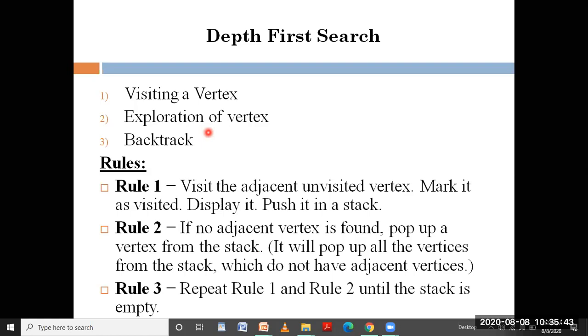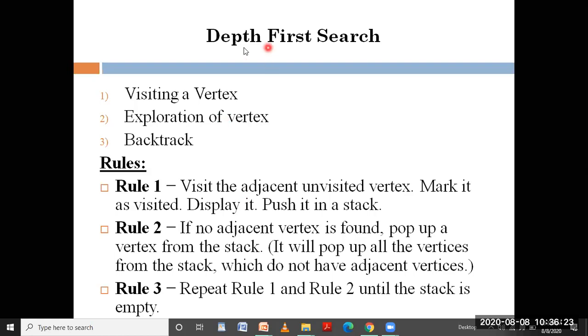Let me take an example. The initial vertex can be anything. You can start from the root node, or you can start from any node. I started from the root node and moved to the left side. Once I start from the root node, I should find all the nearby, all the adjacency vertices to this particular node. That is called exploration of a vertex. Once I reach a vertex, I look for all the possible adjacency vertices from it. That is exploration of a vertex. And then backtrack, as I did earlier.